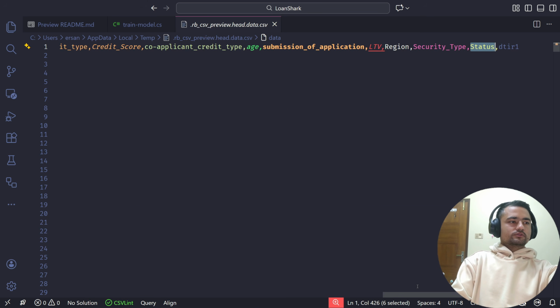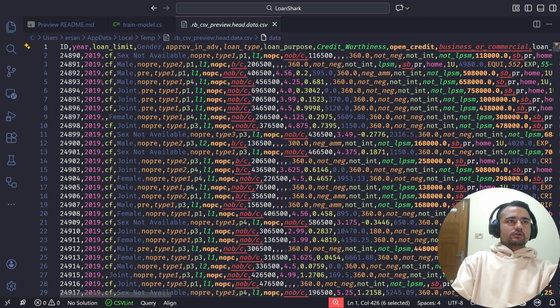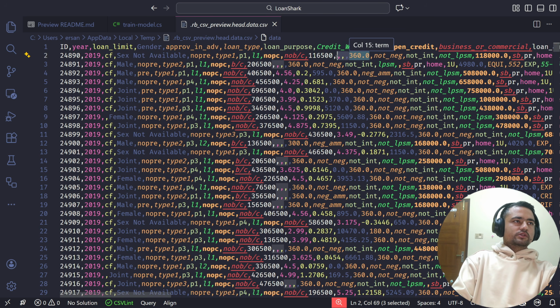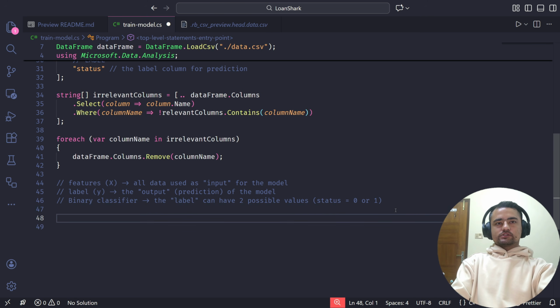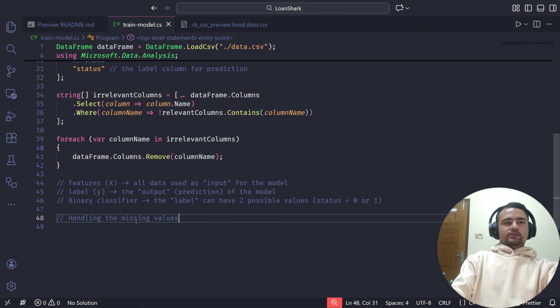Let's see. So in the data, one thing that I noticed is that we have a bunch of null values here. Missing values in the CSV file will translate to null values in the data frame. So before actually moving to training the model, I will first handle that. So now we will be handling the missing values. But before we do that, I want you to take note of one other thing.